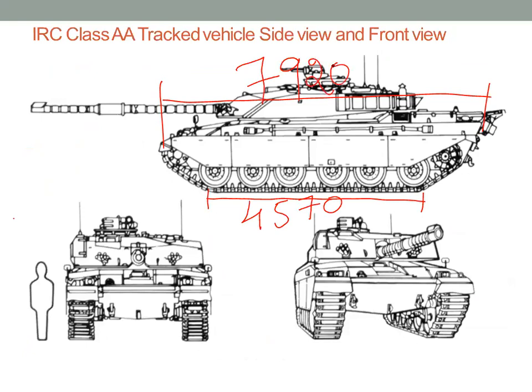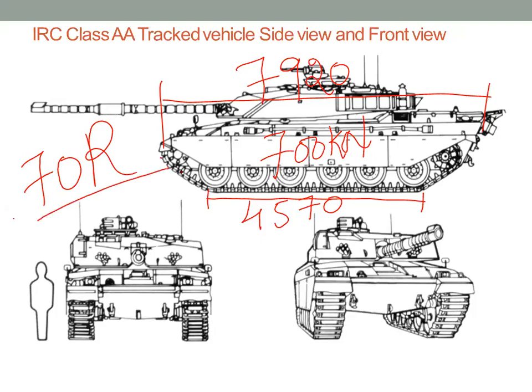Weight of the vehicle remains same, 700 kilonewton. So this is for 70R loading. I'm writing these dimensions for 70R loading, right? So what is the dimension in case of 70R loading? This is 840 mm. In case of 70R loading, it is 840 mm, right?